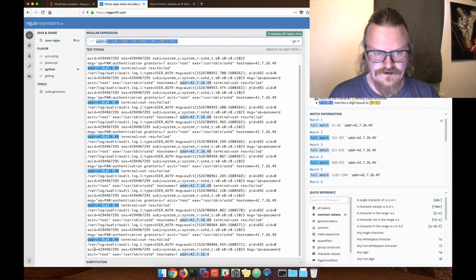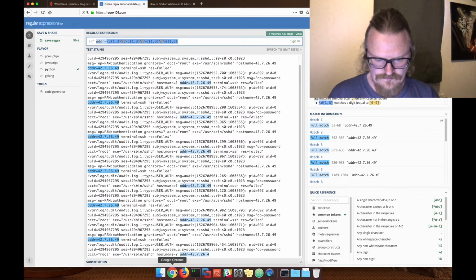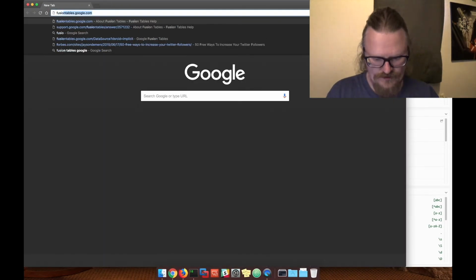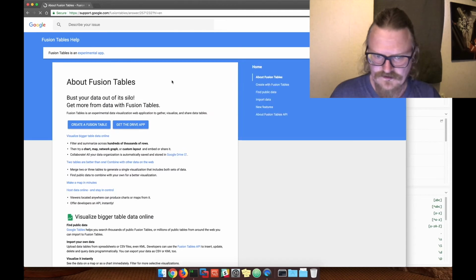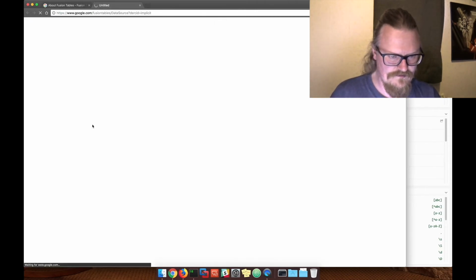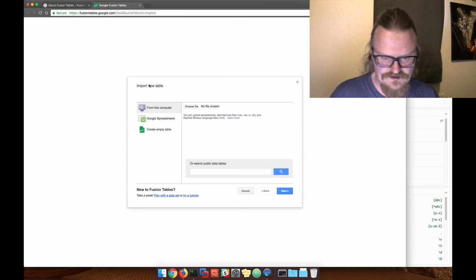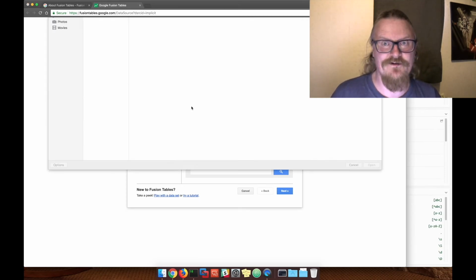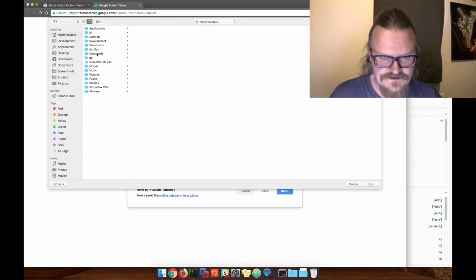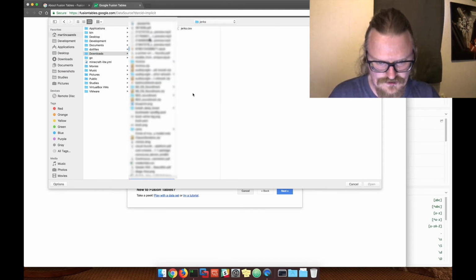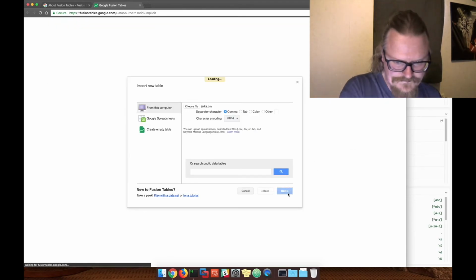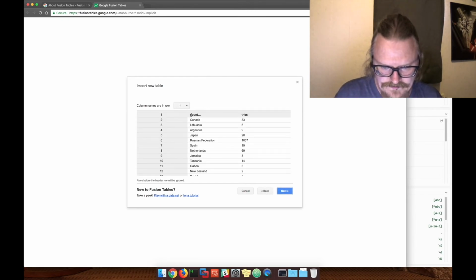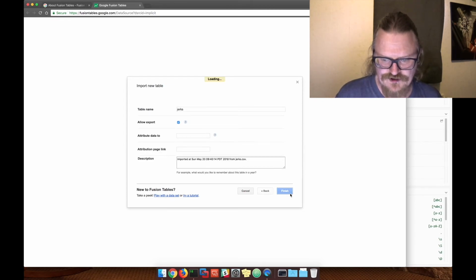There's this really cool thing you can do with Google Fusion, right? Fusion tables. Create a Fusion table. Ooh, that's really overheated. From this computer, choose a file. This is going to be really cool. Check it out. You're going to love this. Downloads, jerks.csv. And next. There we go. Yep, I did count countries and tries. Yeah, that makes sense. Table name, jerks.